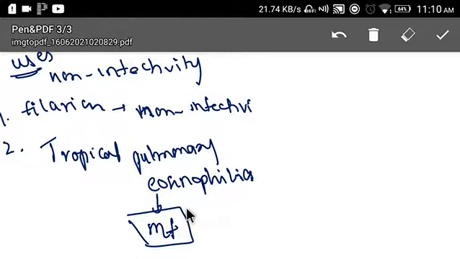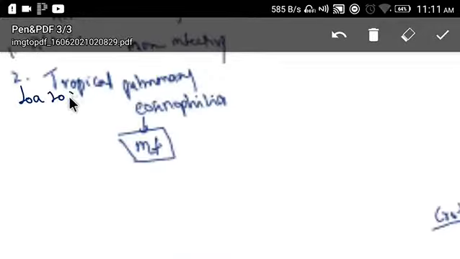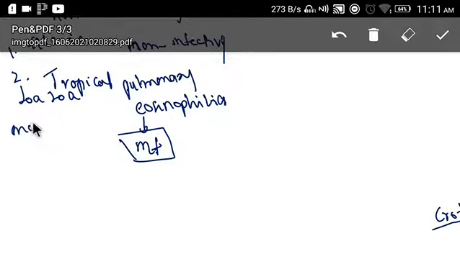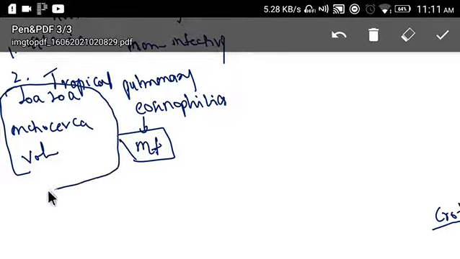Clear? And as I told you, it can also be used in filariasis due to Loa loa and Onchocerca volvulus, right? In these conditions also we can use it.